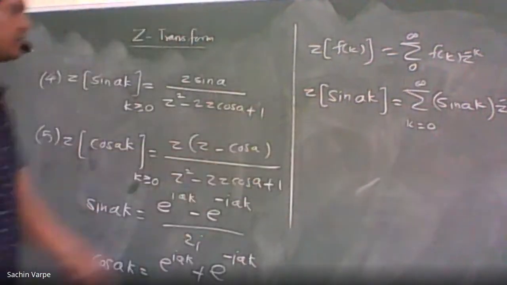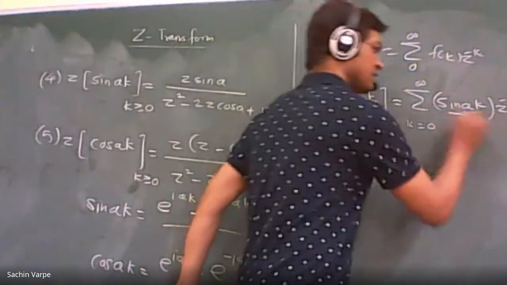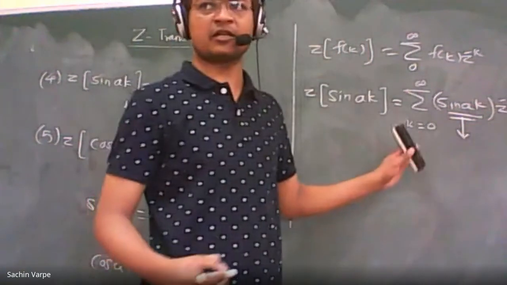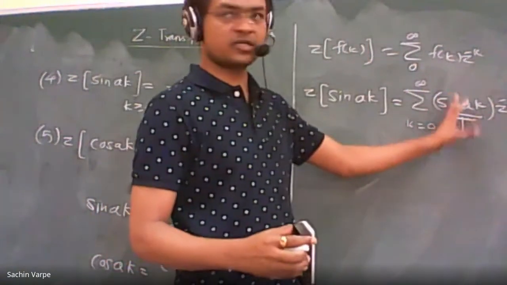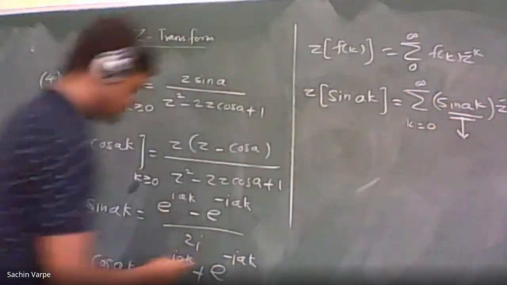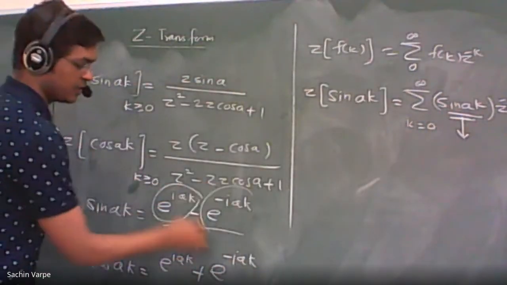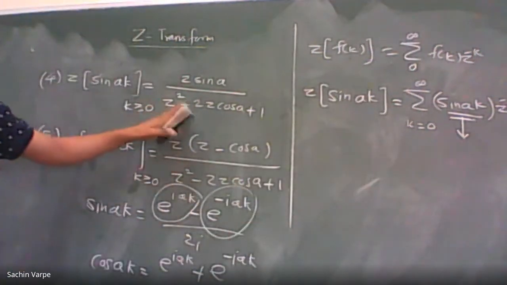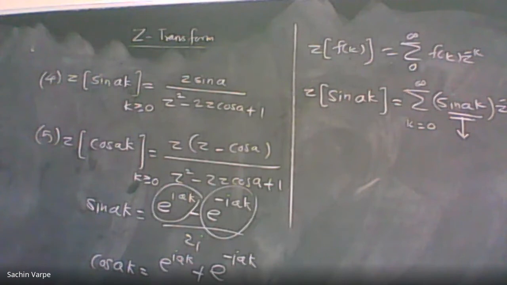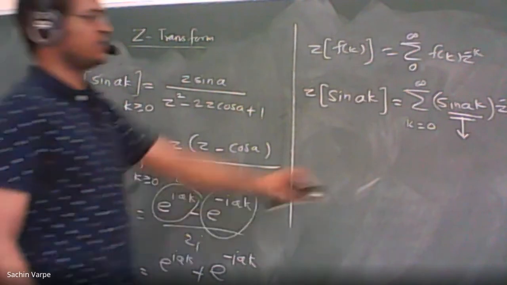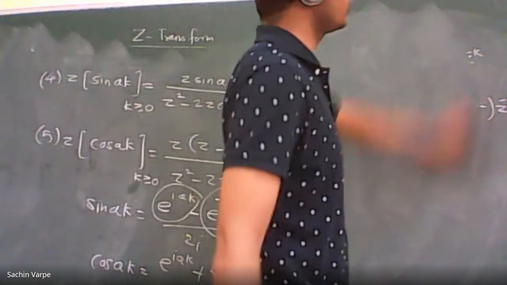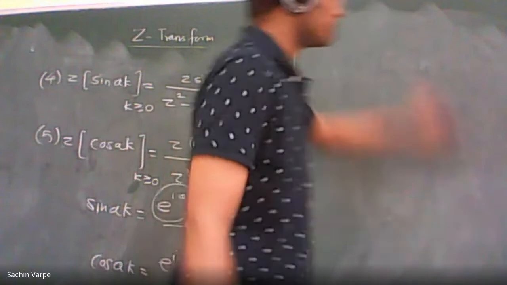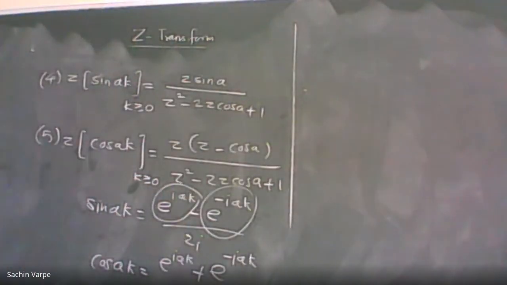So how do we get it? When we substitute this in terms of exponentials, we can split both the summations, and according to a, we will get the required result. This is how we can prove both of these Z transforms, but that is not important for you. We are directly going to use this formula. Let's start. Is this clear to everyone? Please do reply in the chat box if it is clear.